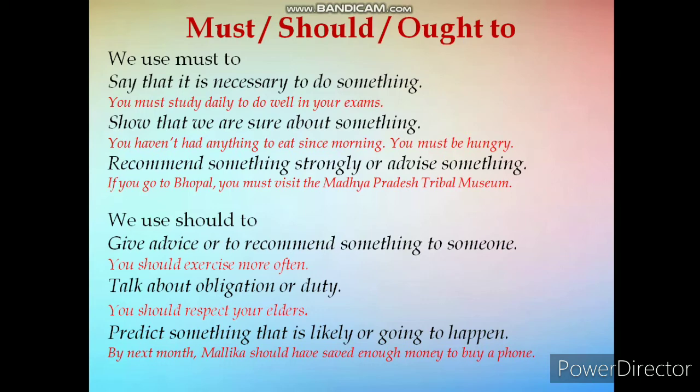Let's see the use of should. We use should to give advice or to recommend something to someone. Like, you should exercise more often. We use should to talk about obligation or duty. You should respect your elders. We use should to predict something that is likely or going to happen. For example, by next month, Malika should have saved enough money to buy a phone.